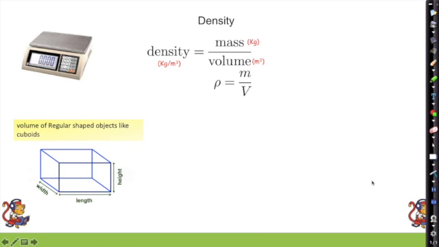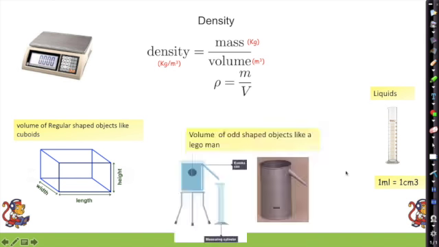So we can calculate the volume of a regular object like a cuboid by doing width times length times height. We can find the volume of a liquid really easily. We put it into a measuring cylinder, and 1 milliliter on our measuring cylinder is the same as 1 centimeter cubed. That gives us our volume really easily. Now, if we want to find the density of an odd-shaped object like a Lego man, for each of these, whether we're doing the cuboid, a liquid, or the Lego man, we need to weigh them on a set of scales first to find their mass. So we just need to find these things in the equation.